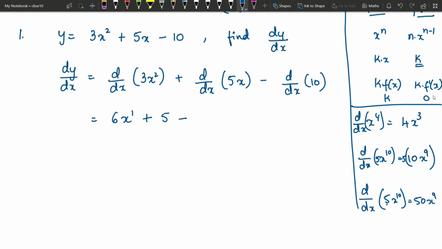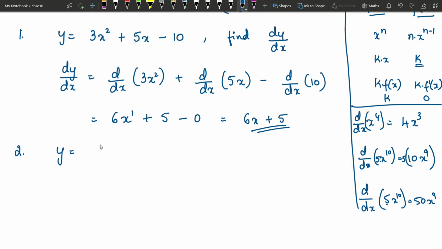Means what? Since it doesn't have any x term, change in x does not affect the function at all, because there is no x itself here, right? So the derivative of 10 is 0. So the answer is 6x plus 5. Hope this is clear. I will show you one more example quickly.